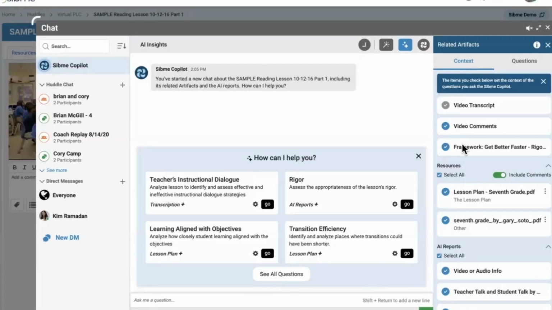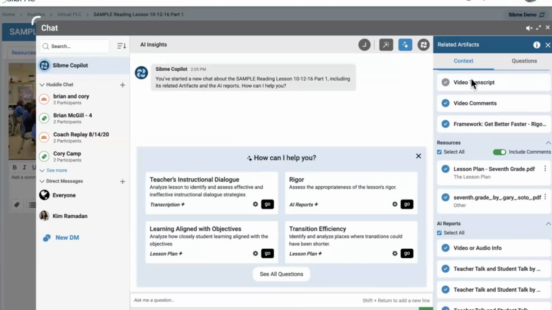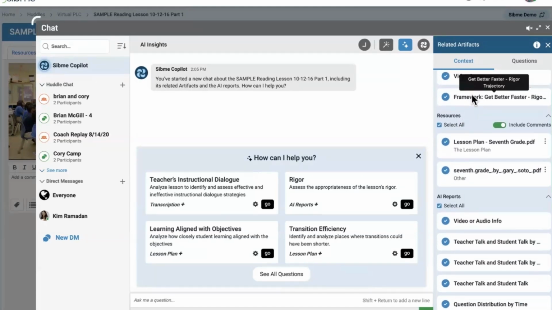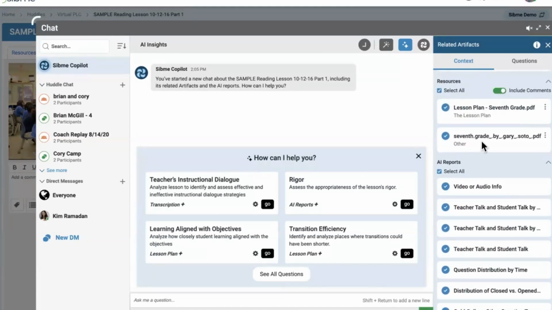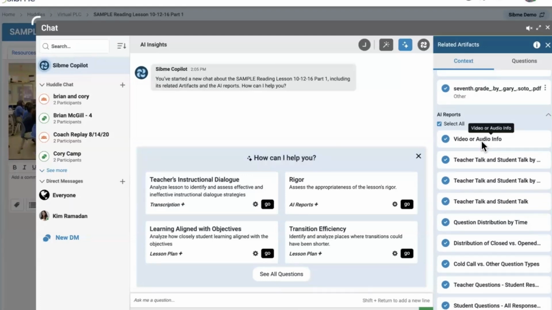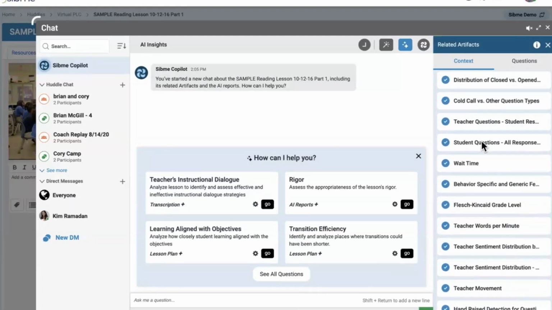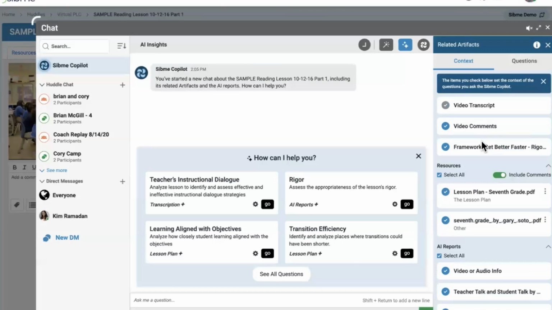So on the right-hand side are all of those things I pointed out. I've got transcript, I've got comments, I've got a framework, my lesson plan, my other related resource. This one also has AI reports, which we'll review in a moment, that have been run on it. And they're all pre-selected as possible sources for engaging with Copilot in the Insights.